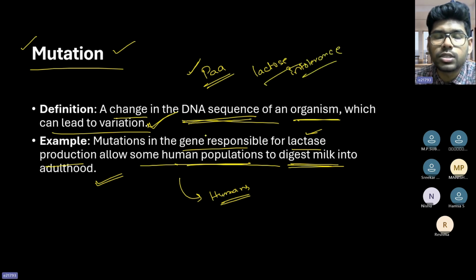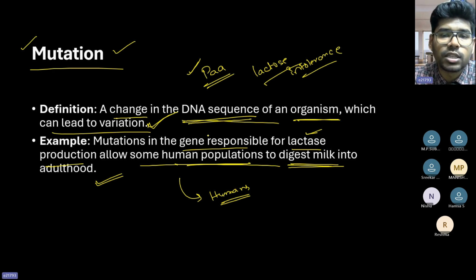Milk is meant to be taken only when you are a child, not an adult. During childhood you are able to digest milk, but as you grow old it is not possible, until or unless the gene responsible for lactase production is mutated, which lets you digest milk. So that is because of the mutation, right?